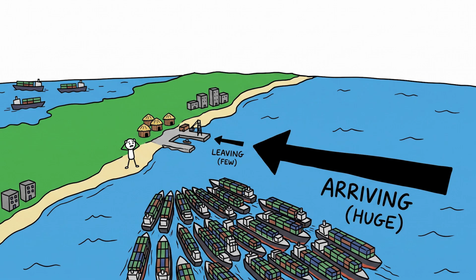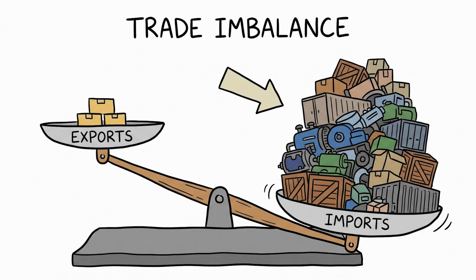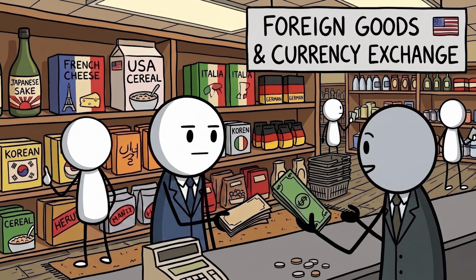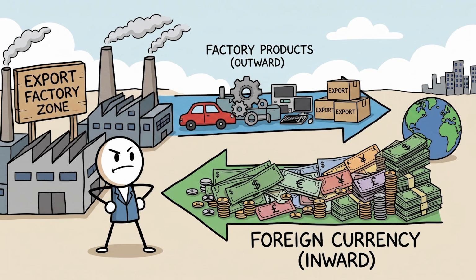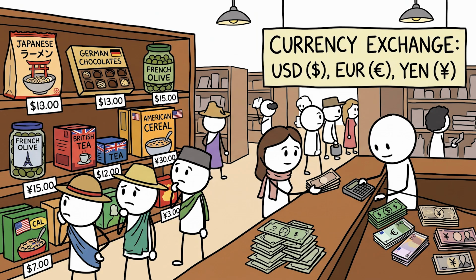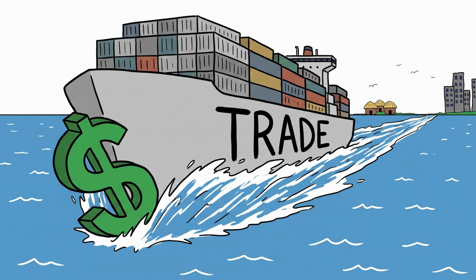Now, imagine another country that imports far more than it exports. Its citizens constantly need foreign currencies to buy products from abroad, which can reduce demand for the local currency and weaken its value. Countries that export lots of valuable products often have stronger currencies, because the world constantly needs their money to buy those goods. Trade is one of the biggest forces affecting currency values.